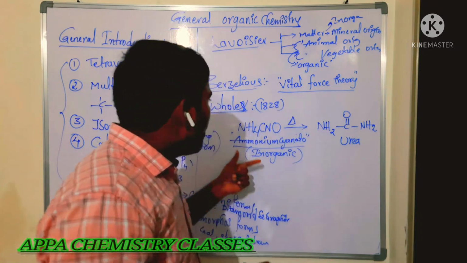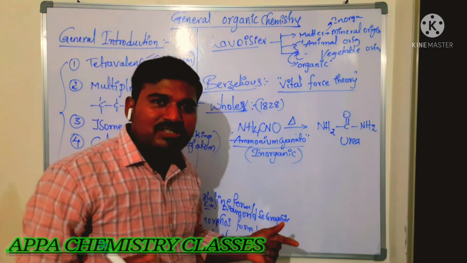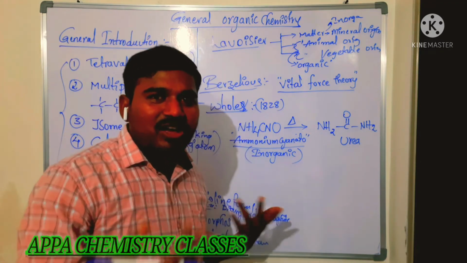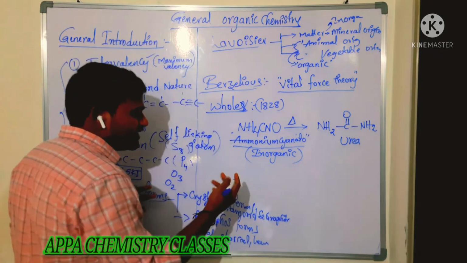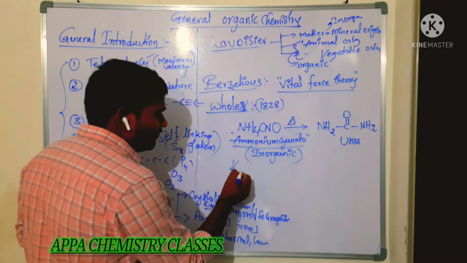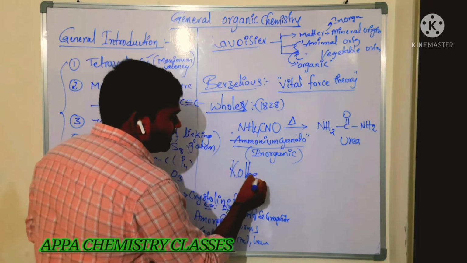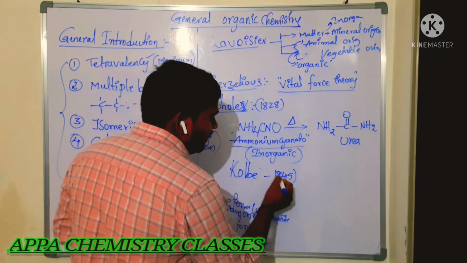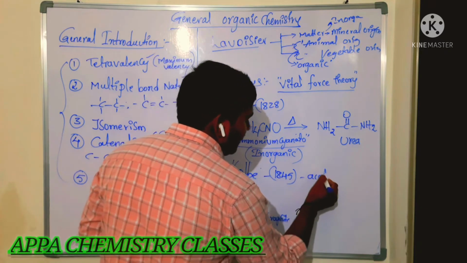Okay, now. After Wöhler, so many scientists rushed into the lab and started inventing new organic compounds. In that, the next scientist is who? Kolbe. Kolbe is the scientist. In 1845, he prepared acetic acid.